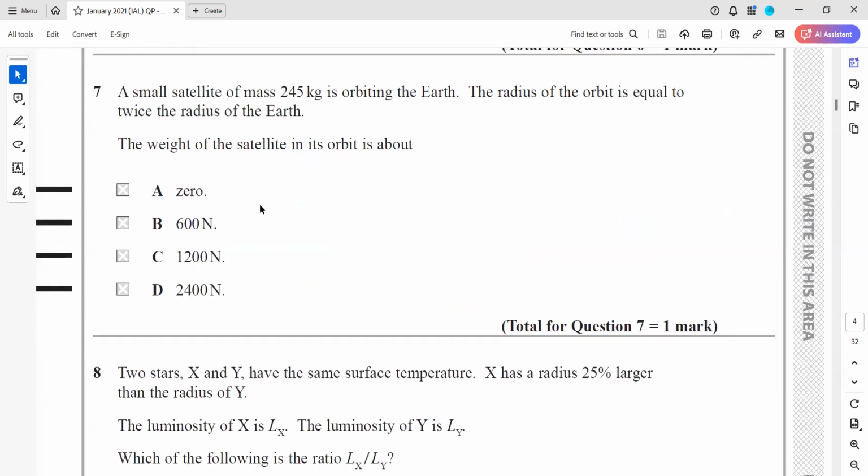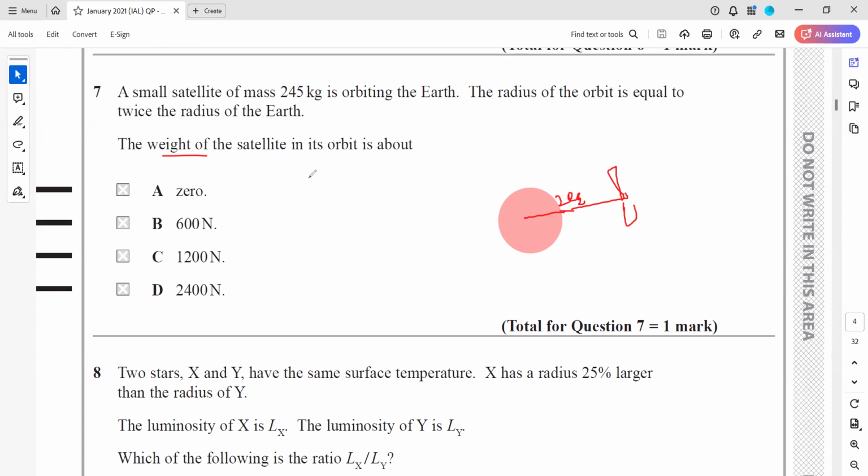A small satellite of mass 245 kg is orbiting the Earth. The radius of the orbit is twice the radius of Earth. The weight of the satellite in its orbit is about what? So a satellite is orbiting the Earth and its radius is twice the radius of Earth. Means this total distance is 2 times the radius of Earth. And the mass is 245, so the weight will be 245 times g.